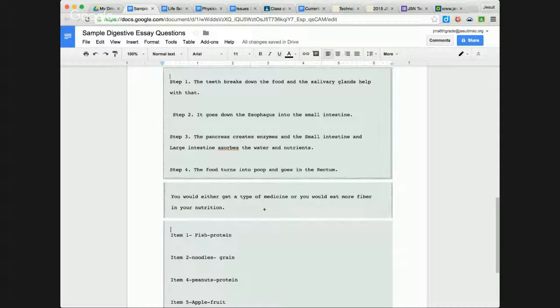And then finally, here's one more question. It says, what would be a cure for constipation, which we discussed earlier. He said you could get a type of medicine, or you could eat more fiber. One of the big cures, though, for constipation would be water. So if I ask you about treatments for diarrhea, it would be to drink more water or Gatorade or things that have electrolytes in them. Constipation would be more fiber in the diet, and also more water.